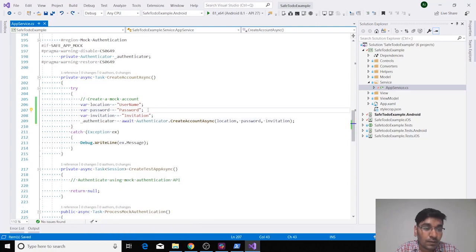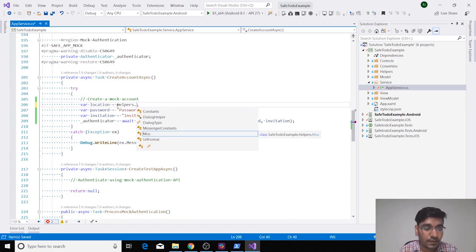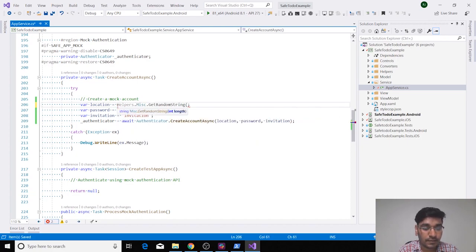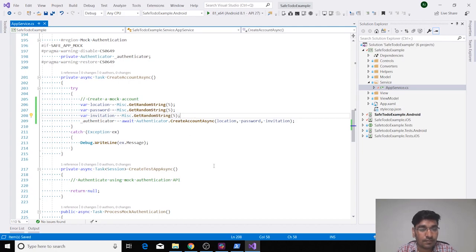Either you can use some random strings for this, or we already have a random string generator function here, which you can use. It's in helpers and miscellaneous dot generate random string. This way you can generate random strings for username, password, and invitation token. Every time you will get a random username, password, and invitation token, and it will create a mock account. That mock account will be used to perform all the data operations.